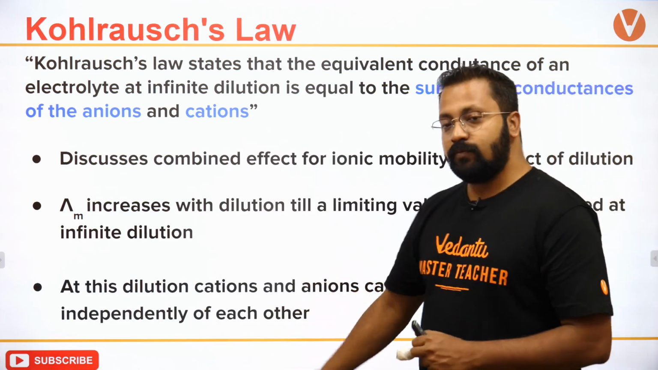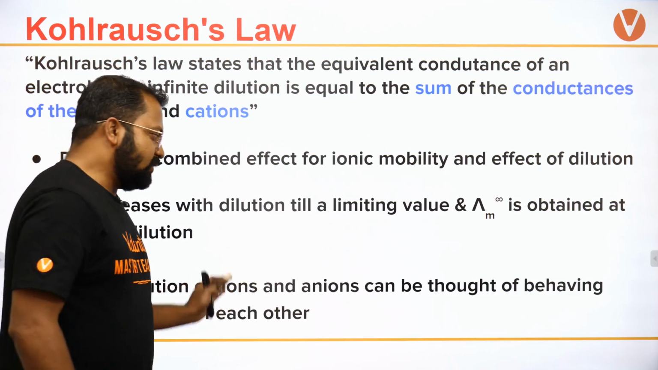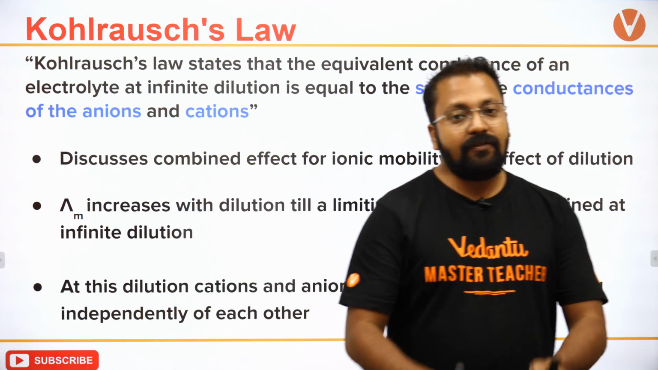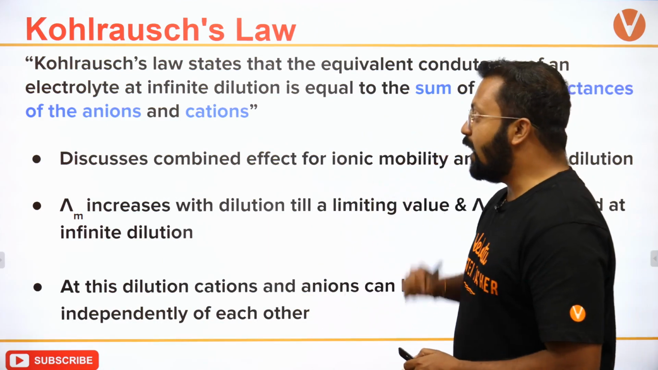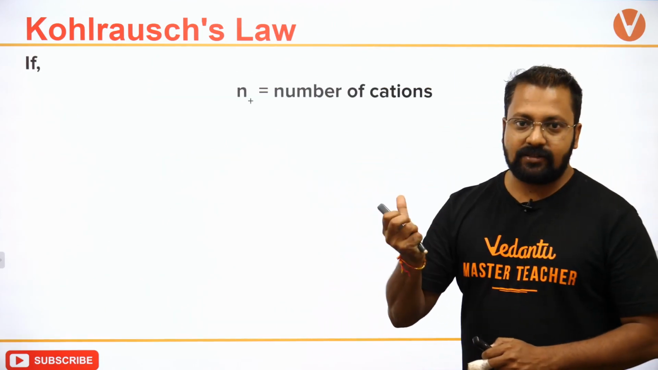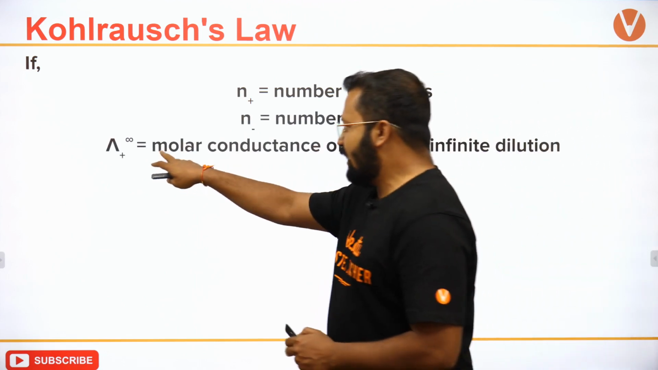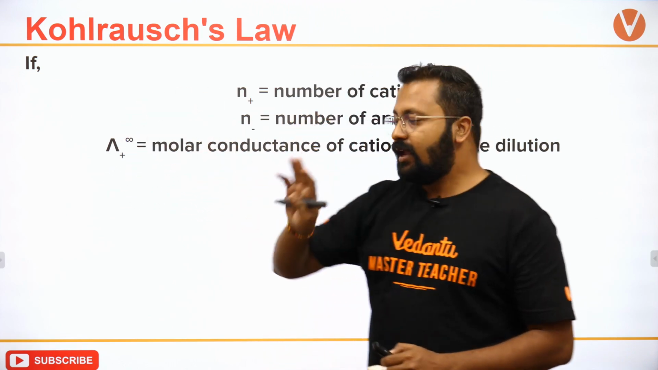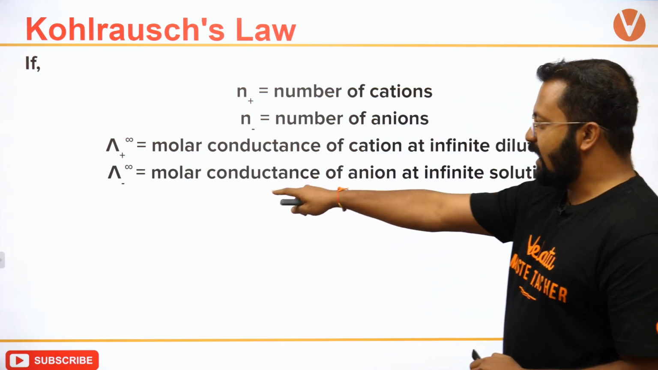At this dilution, इस dilution पे क्या होगा? Cations and anions will move independently of each other, and if they are moving independently, then उनके बीच में कोई attraction नहीं है. So I can use this. If n plus represents the number of cations and n minus represents the number of anions, molar conductance at infinite dilution for a cation is given as lambda plus infinity, and molar conductance at infinite dilution for an anion is given as lambda minus infinity.